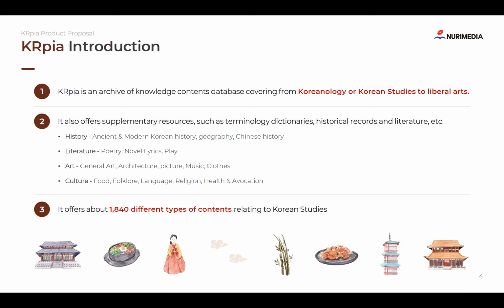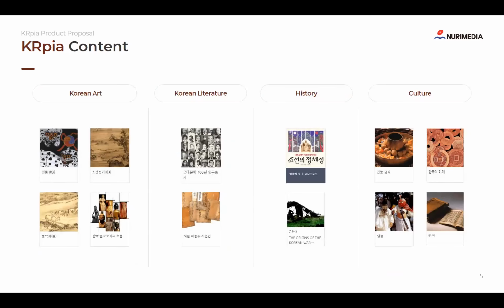So KRpia has 1,840 different types of content, and it is mostly published books or image books or any kind of magazines and so on. So these are KRpia contents.